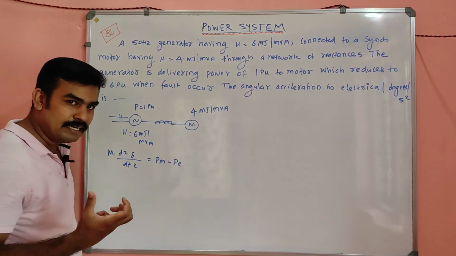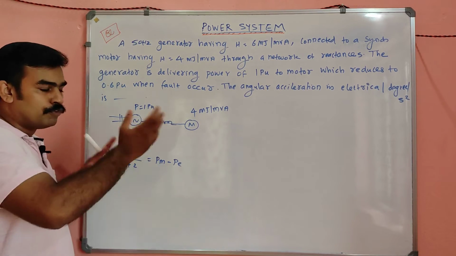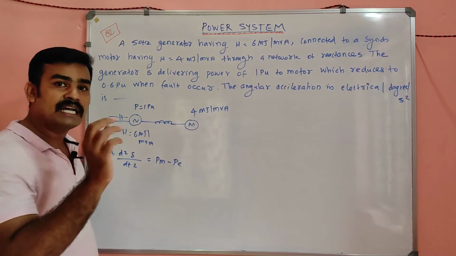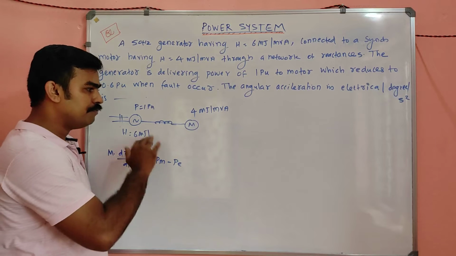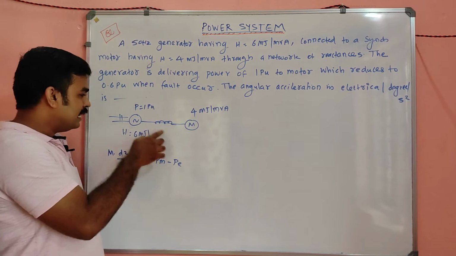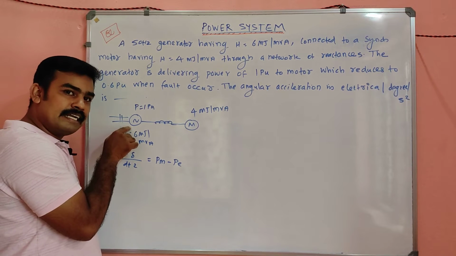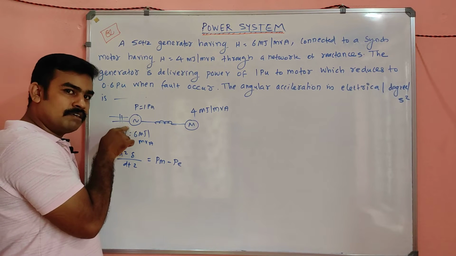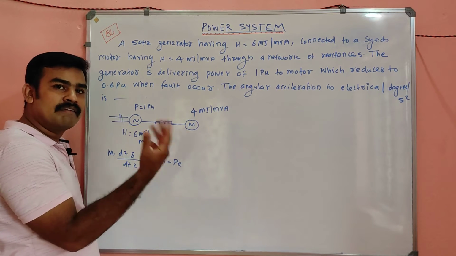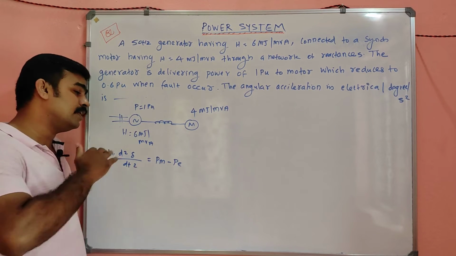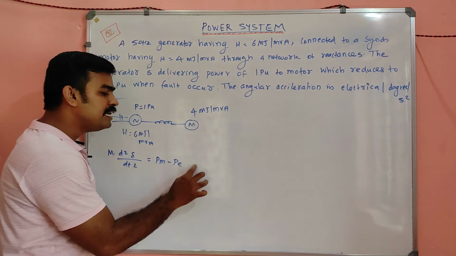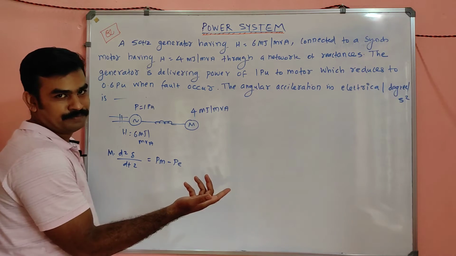So under initial condition, my dears, before the fault, Pm and Pe are equal. Because if you neglect the losses inside the alternator, friction losses or the armature reaction loss, etc., then Pm and Pe will be equal, so there will not be any accelerating power initially.